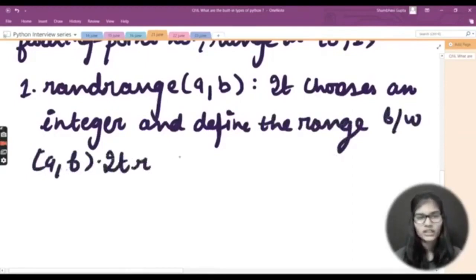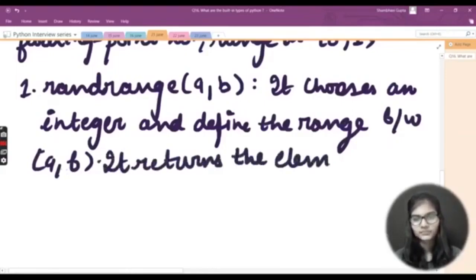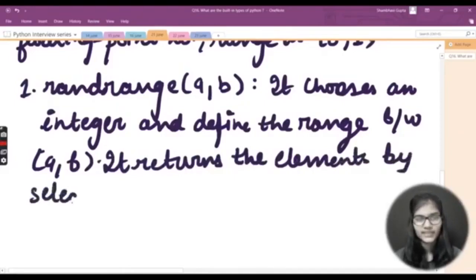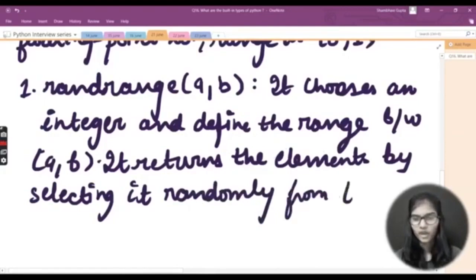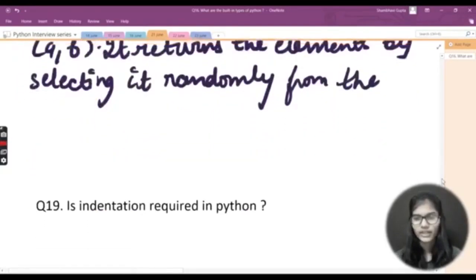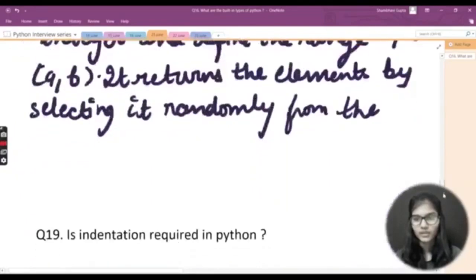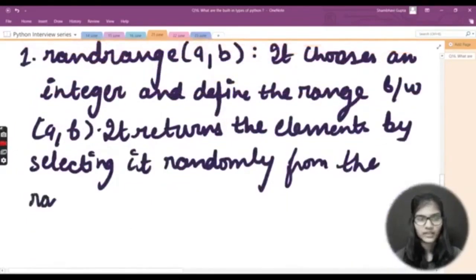And what does it return? It basically returns the elements by selecting them randomly from the range specified. Okay, it returns the elements by selecting them randomly from the range, right? So this is what the use of this randrange function a, b is.